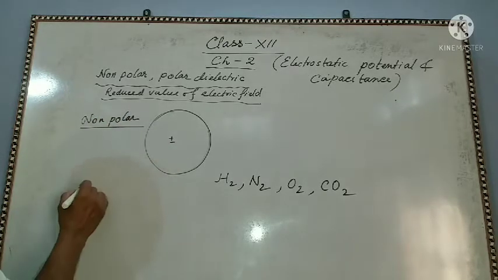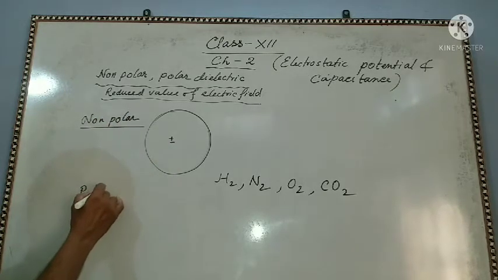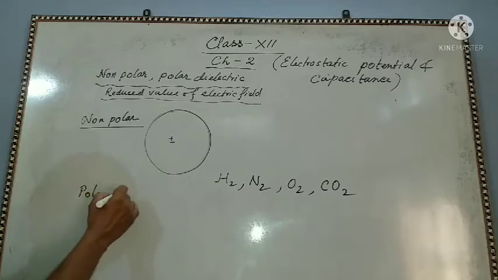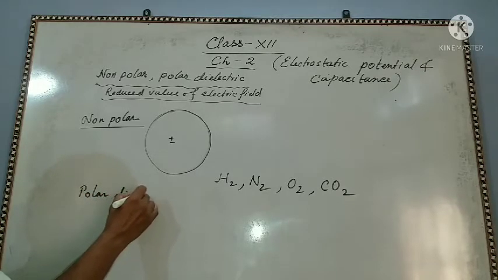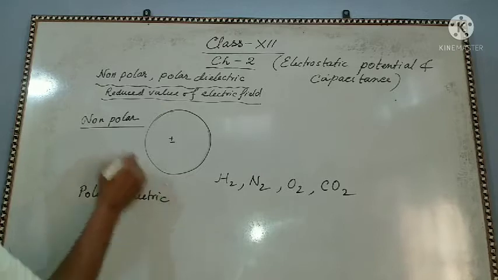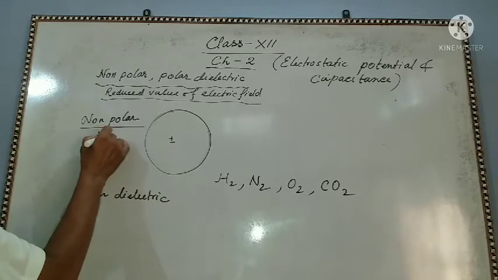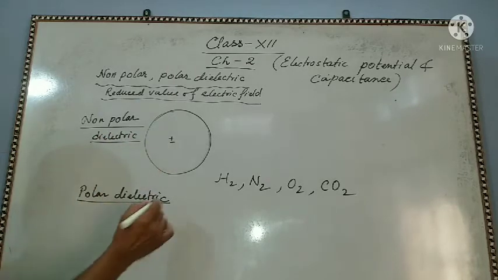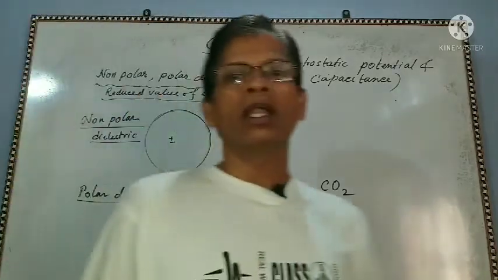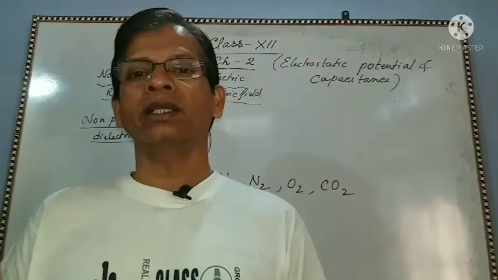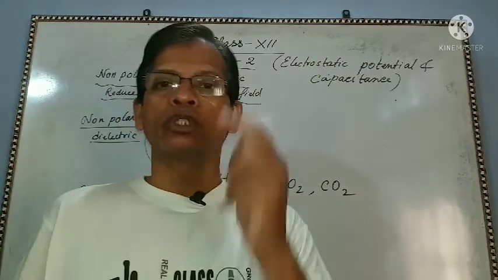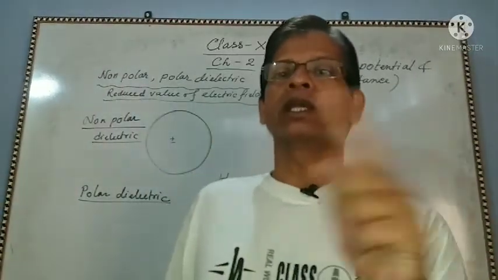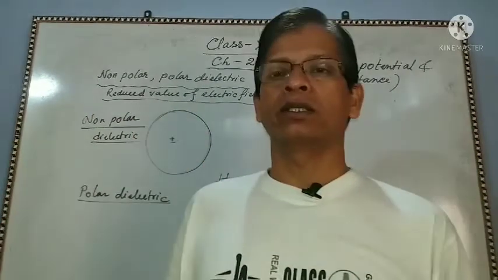And polar dielectric. Polar dielectric means the dielectric in the atoms or molecules whose center of gravity of positive charge and negative charge are separate.